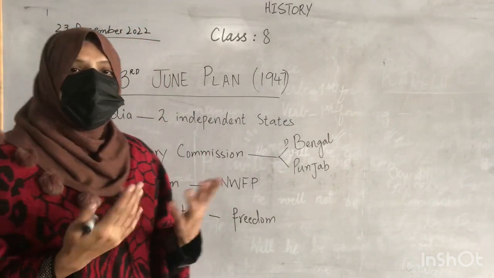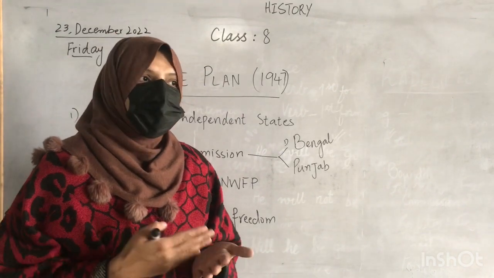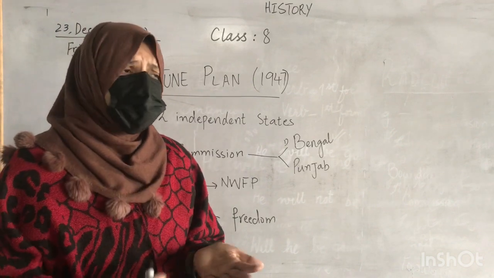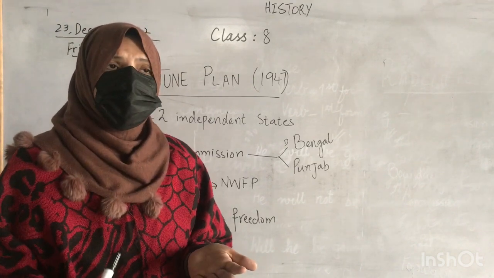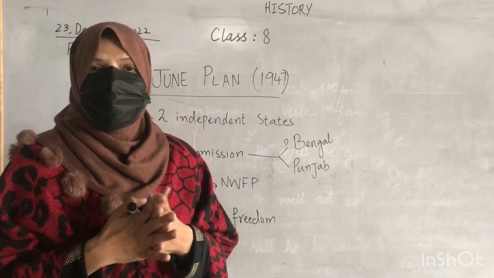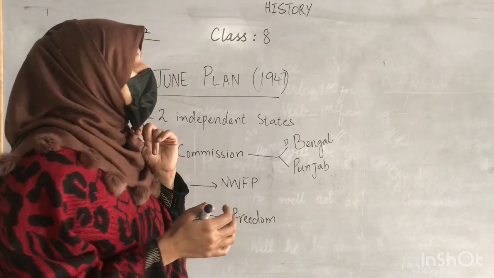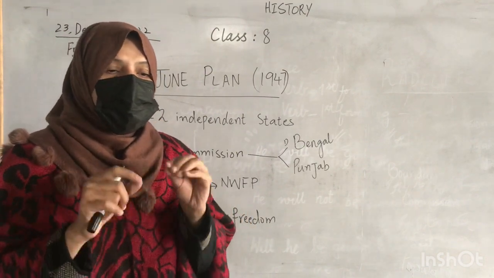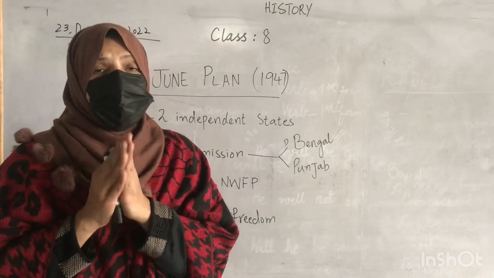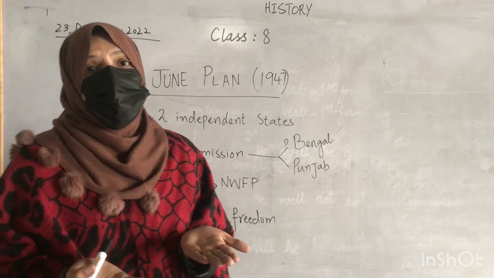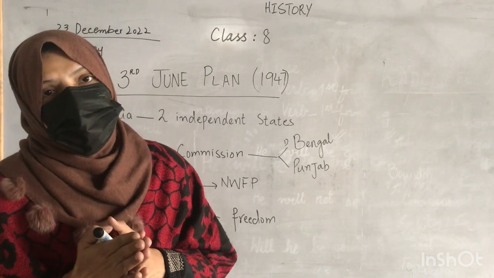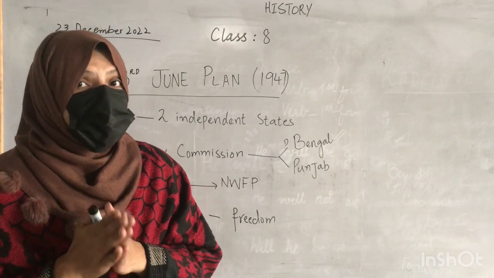But he was not able to see any progress in the country. He had tried various ways, in the form of the Cabinet Mission, in the form of the Shimla Conference, but unfortunately nothing worked out. So finally he decided to change the Viceroy of India. He thought that maybe Lord Wavell was not able to solve the problem, so he changed the Viceroy of India and appointed a new Viceroy, and that was the last Viceroy of India.